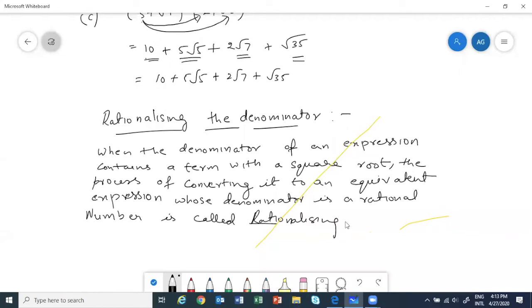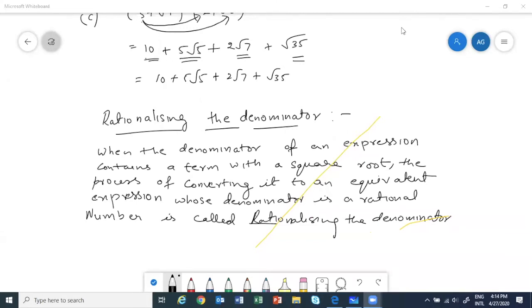Now we will do questions on this. Alvin, we can't say rational multiplying by inverse.